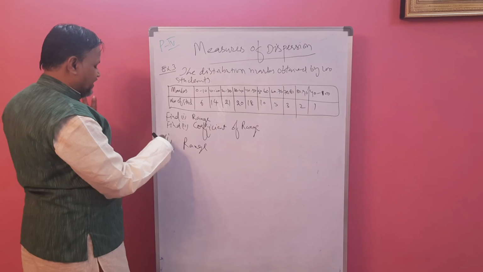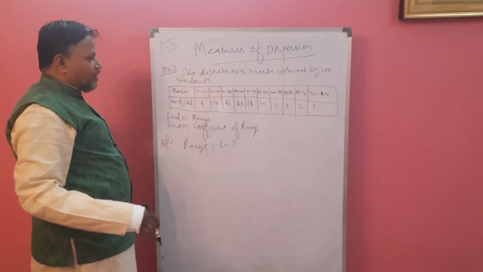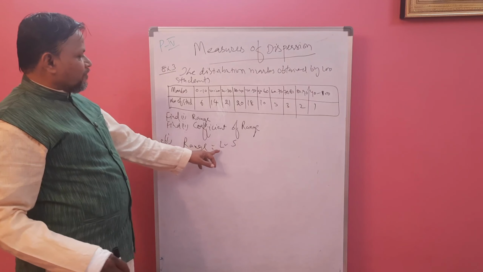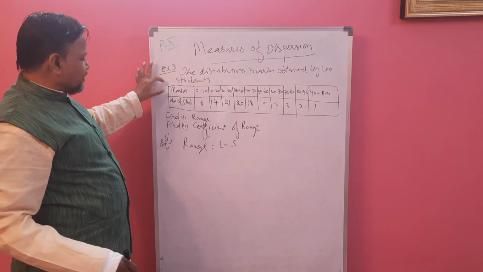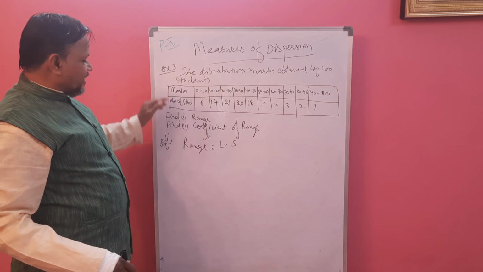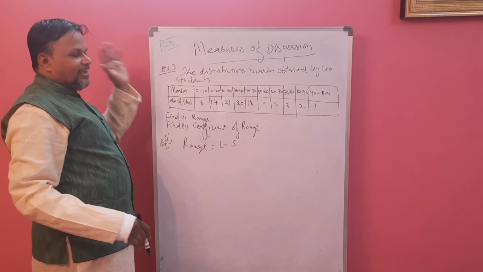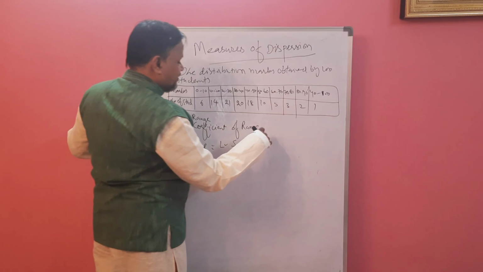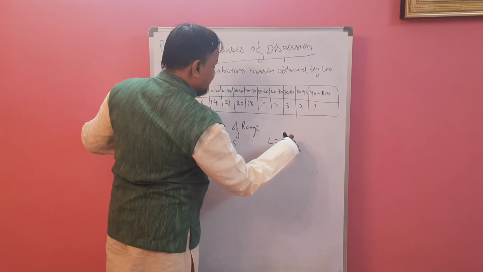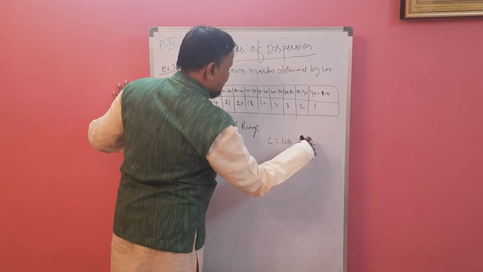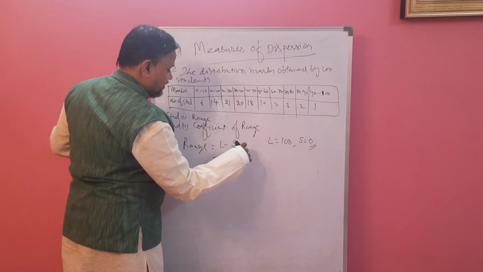Solution of the first bit. Range is L minus S, largest value minus smallest value. We have to look at the class intervals, not the frequency. Range is related only to class intervals. Here the largest value of the class intervals is 100 and the smallest value is 0. So substitute here: range is 100 minus 0, that is 100.